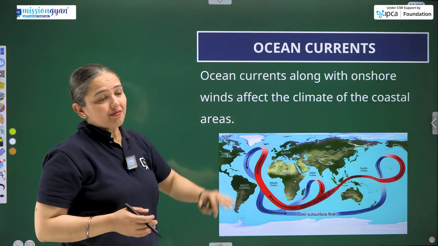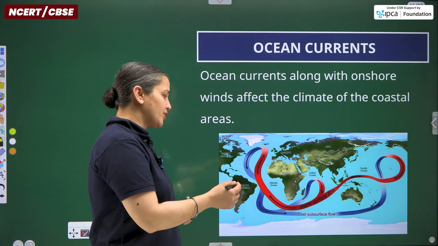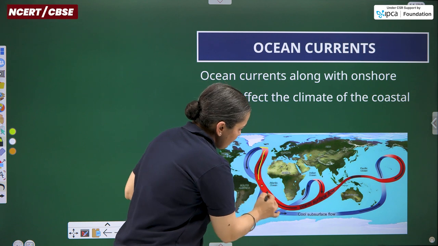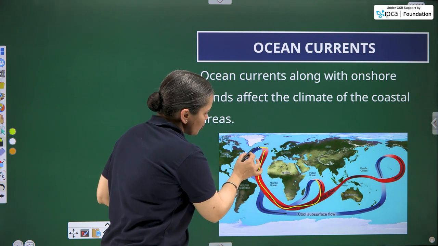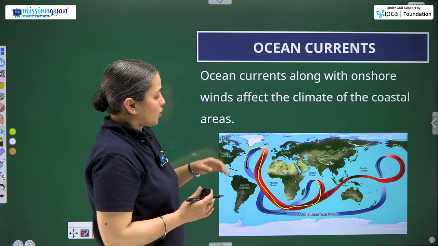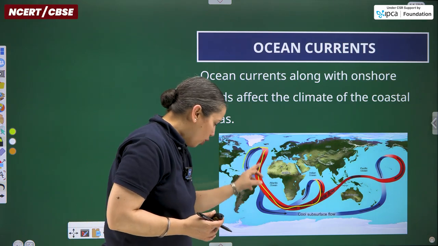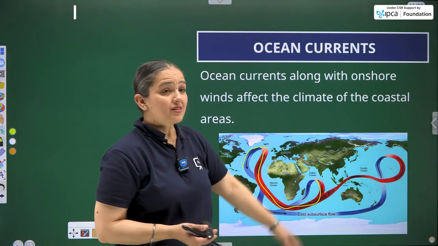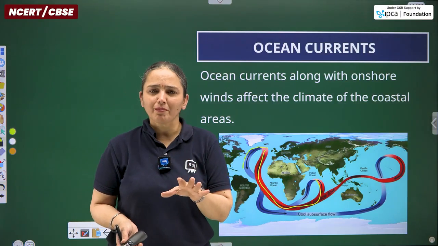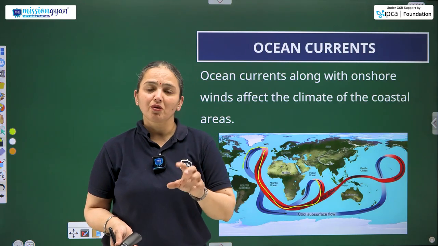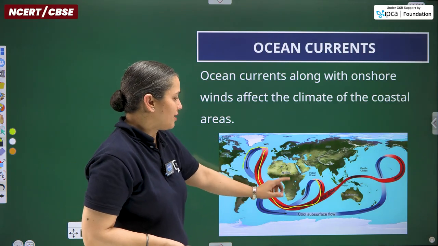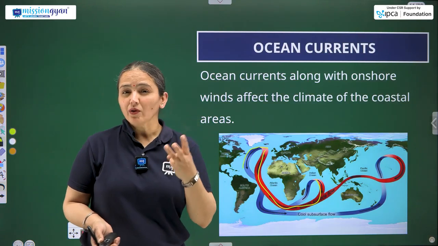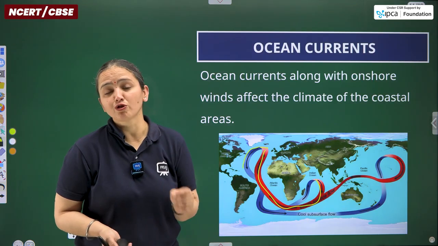So the next controlling factor is ocean currents. As I have already told you, and you can see in this image also, this red strip is of the warm current and this blue strip is of the cold current. The regions where this warm current blows experience, not moderate temperature, but high temperature remains in such a region. The continent shown over here is Africa, and we know Africa is the only continent from where 3 major and important latitudes pass through.